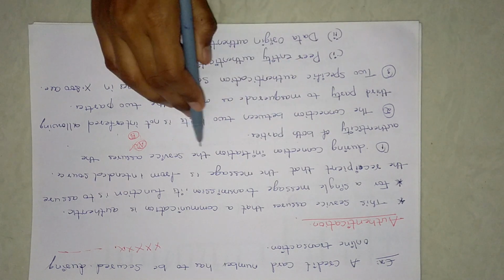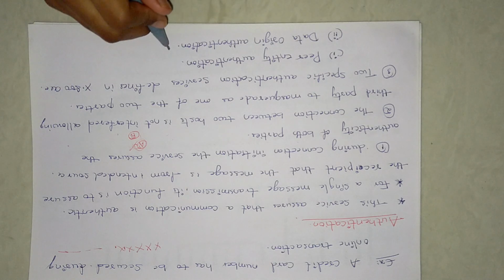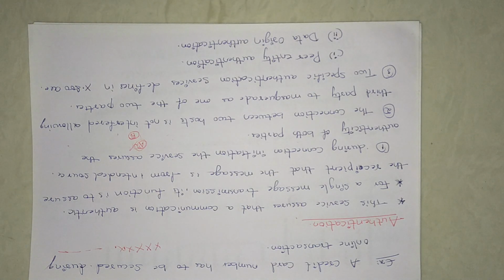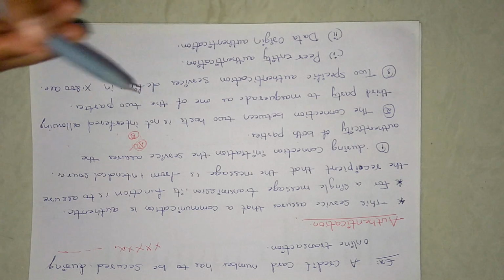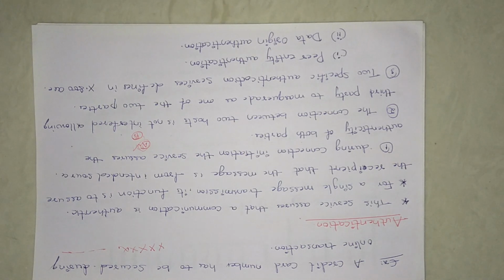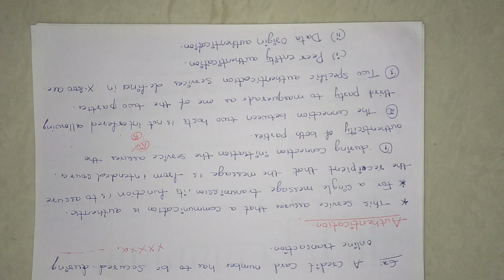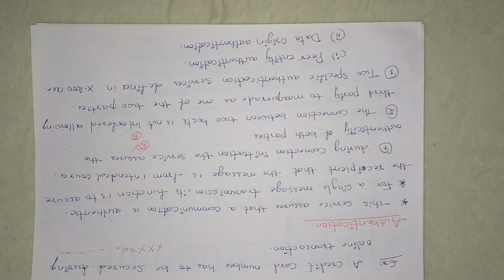That means connection initiation: before sending the data, you have to initiate the connection between the sender and receiver. After initiating the connection between the sender and receiver, only then will the data be transferred. We won't be seeing how the connection is made between the sender and receiver. You will not know all these things, because this is done in the back end. All this will be done by the security services and network security. You will not know what happens before sending a message and after sending a message.